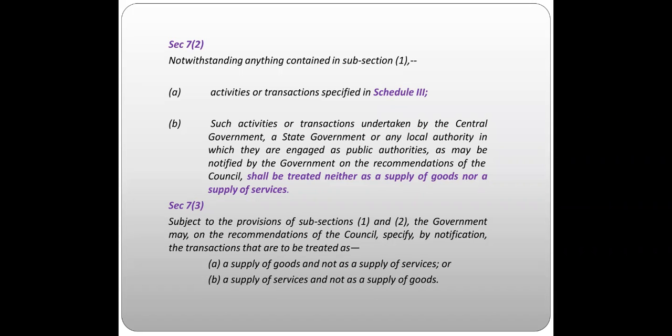A government can treat the supply of goods as only supply of goods, not as a supply of services, while a supply of services will not be treated as supply of goods. This is as per section 7 subsection 3, which is notified by the council by notification, and these are treated as below.